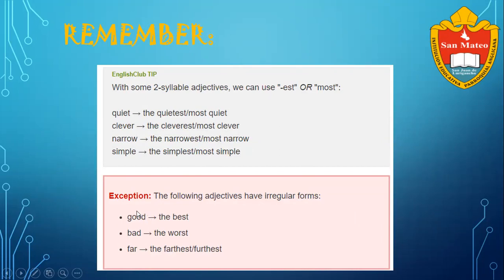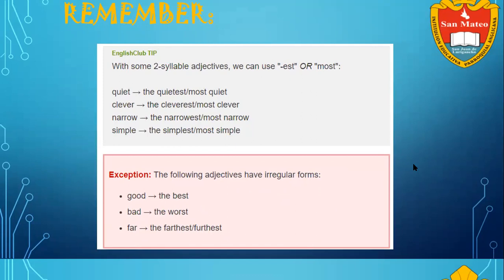But we have some exceptions. The following adjectives have irregular forms. What does that mean? When I say irregular forms, it means that we are not going to use the rules before. For example, good, the best; bad, the worst; far, the farthest or furthest. Both are possible.